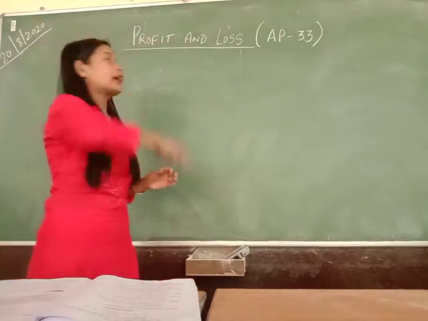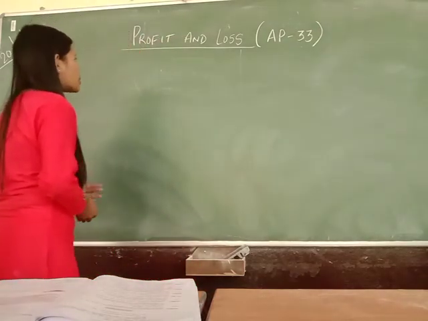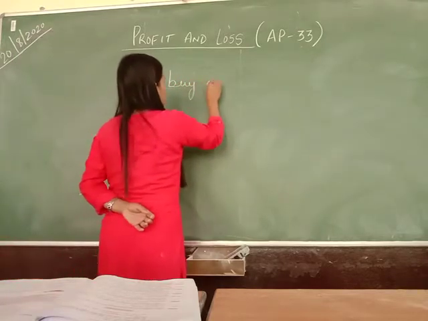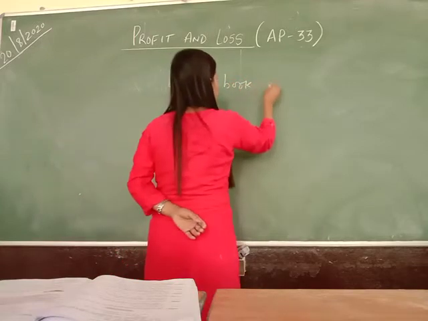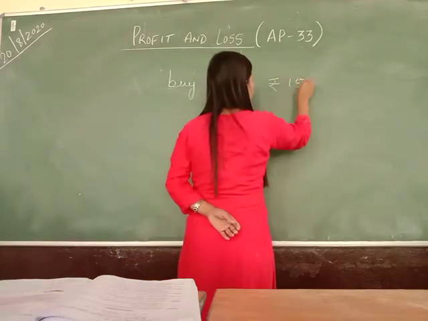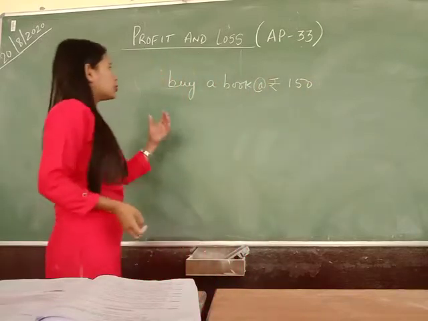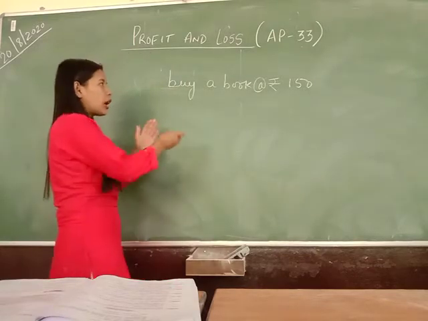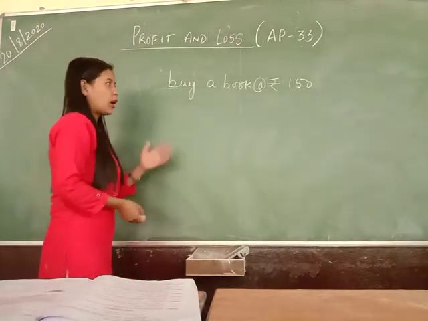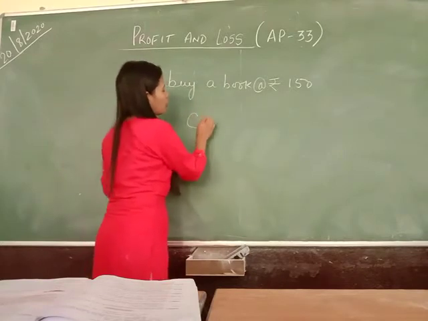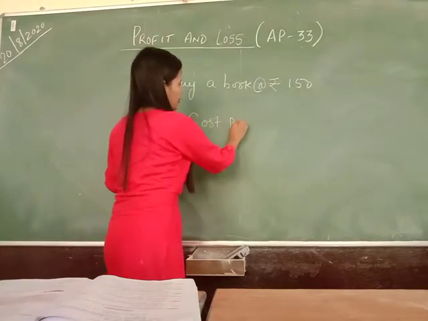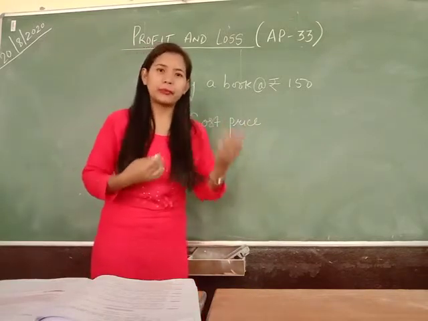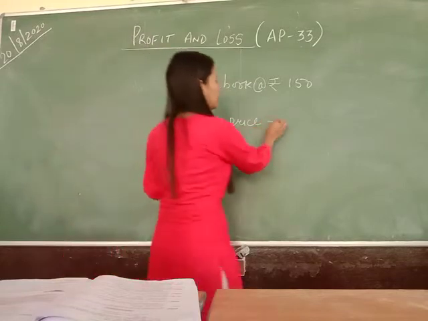I'd like to give you one example here. Suppose you go to a market and you buy a book which costs you rupees 150. So the cost of the book is rupees 150. The amount you pay, that is the amount a book costs, is called cost price. Cost price is the amount that you pay for something. So the cost price here is rupees